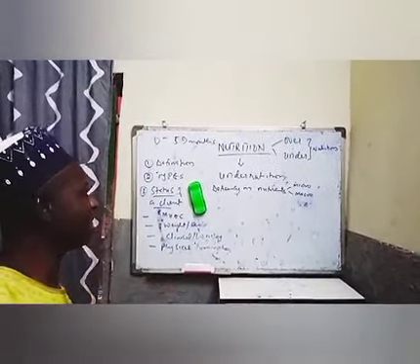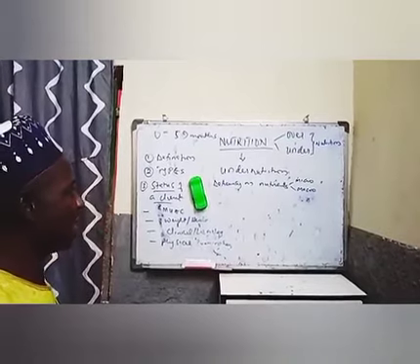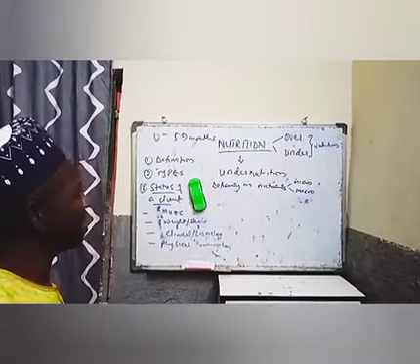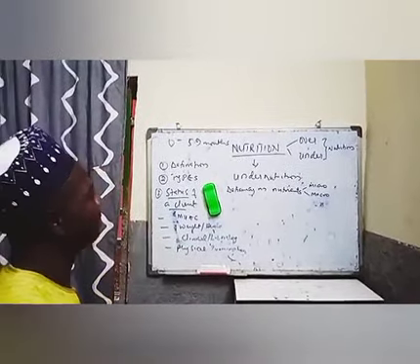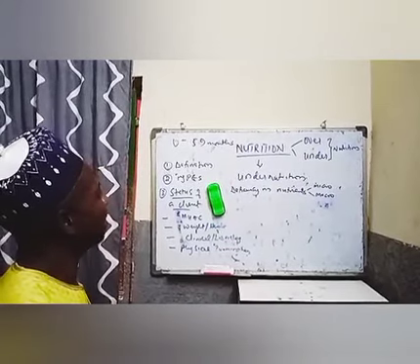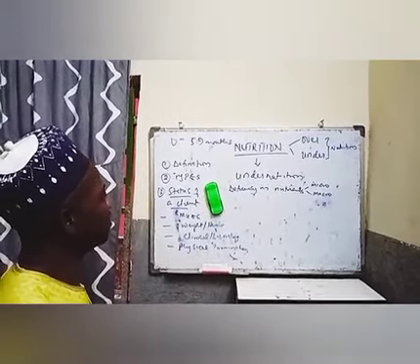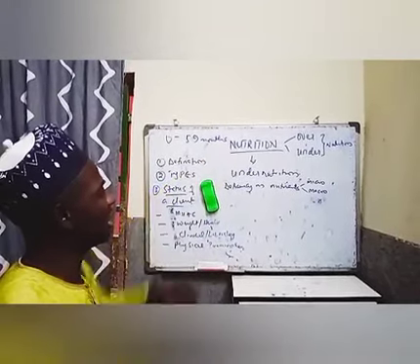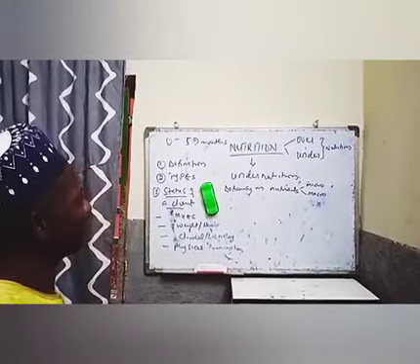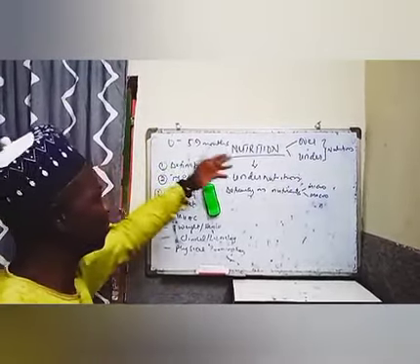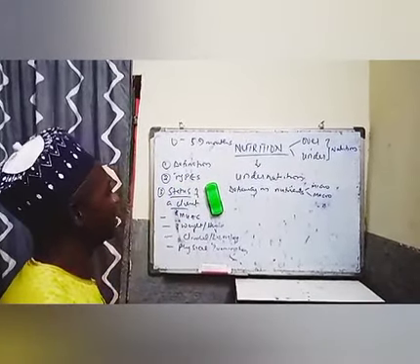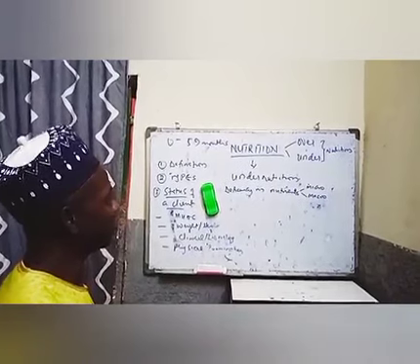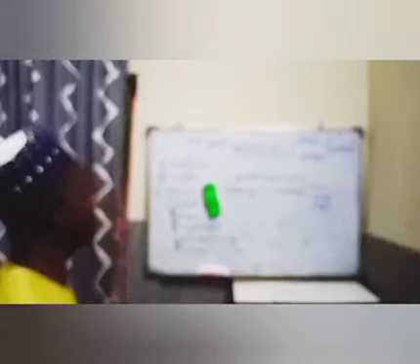Examples are the minerals, the vitamins, the essential elements. And at the same time, the macro are the carbohydrates, the protein, the fat, etc. Now, our interest and focus today is on undernutrition, because nutrition can be divided into two: overnutrition and undernutrition. But our main focus today is on undernutrition, with a special interest on the nutrition of babies. That is undernutrition of babies.